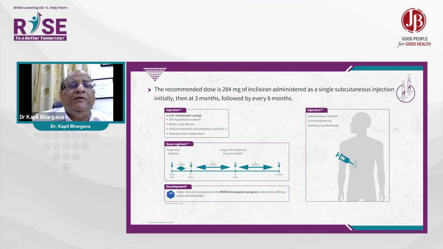As you should be aware, inclisiran is a very long-acting drug, so it has a very convenient dosing. On day 0, you give the first injection, which is 284 milligrams. It is to be given subcutaneously, just like insulin. It is so easy to give that any patient can give it himself. After 90 days, you repeat the injection, and thereafter every 6 months. So in fact, every year you get just 2 injections subcutaneously.